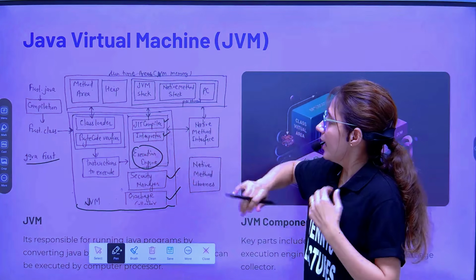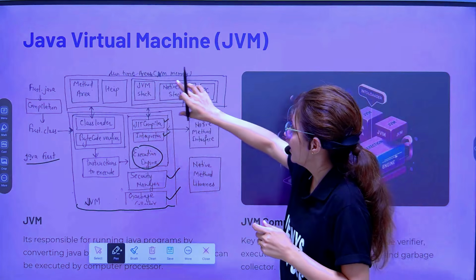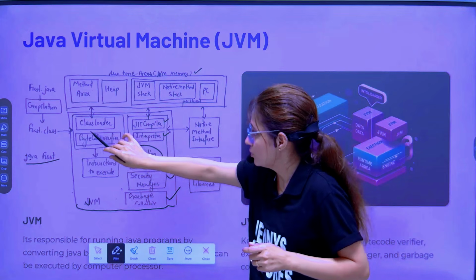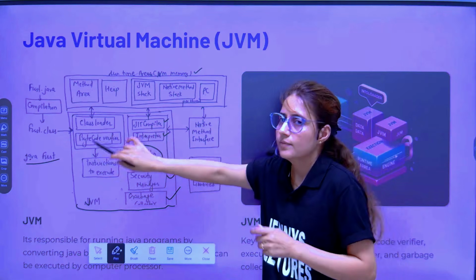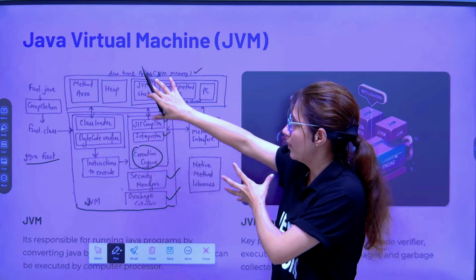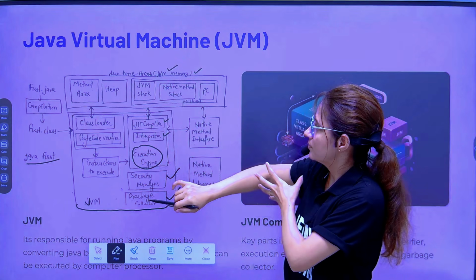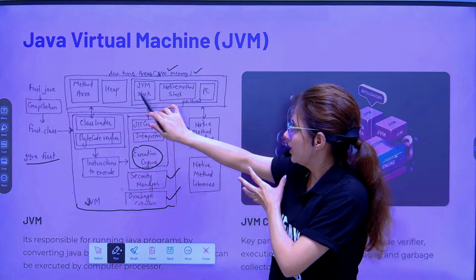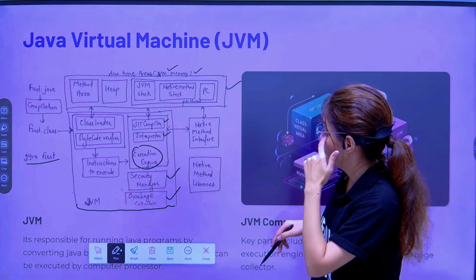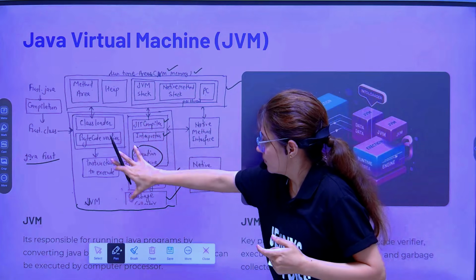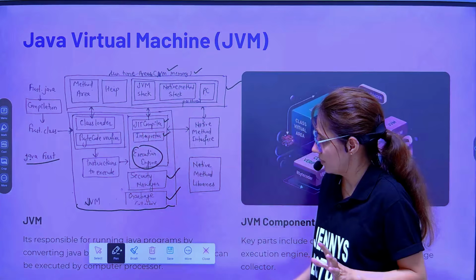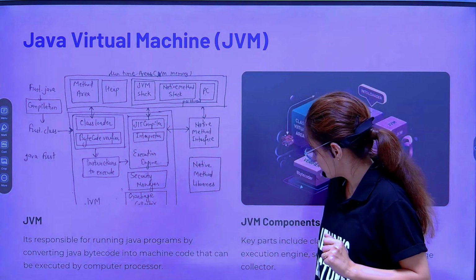This is JVM. And see, this is the runtime areas, or JVM memory. When the class loader loads the class file, the bytecode would be verified. Then it would obviously be stored in memory, that is, JVM memory would be given to this machine. Method area, heap, JVM stack, PC register and all. You don't need to go that deep. So the main thing is this. This is JVM. I hope you have got the idea of the architecture of JVM and the role of JVM.